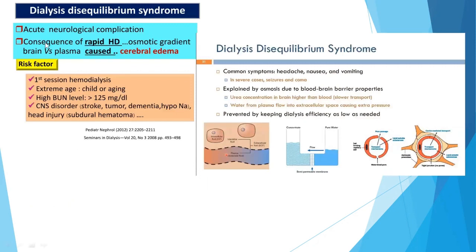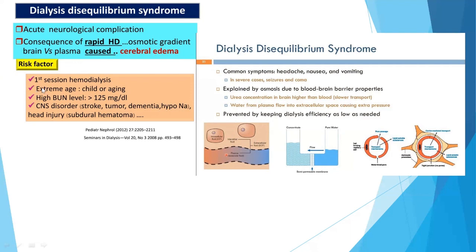It is an acute neurological condition, and it is a consequence of rapid hemodialysis, where the osmotic gradient of brain versus plasma can cause cerebral edema. When there is rapid excretion of urea from the brain, there is osmotic dysfunction, which can cause cerebral edema.